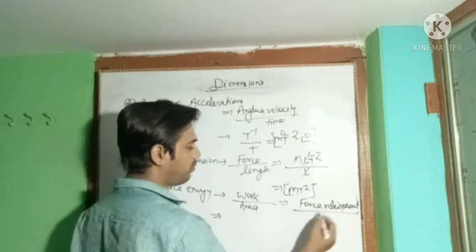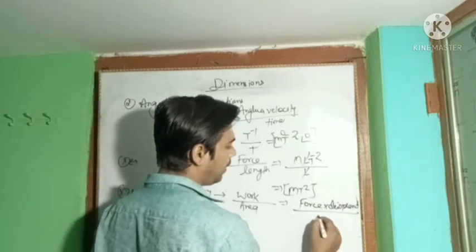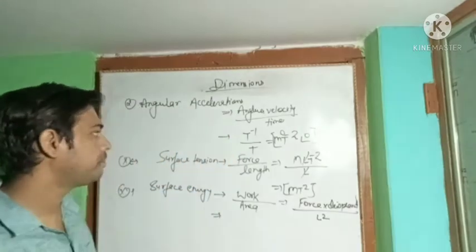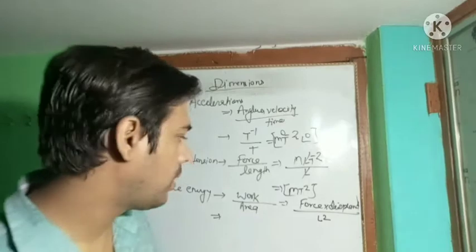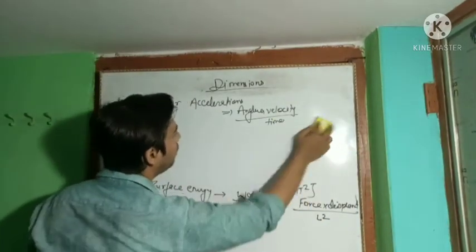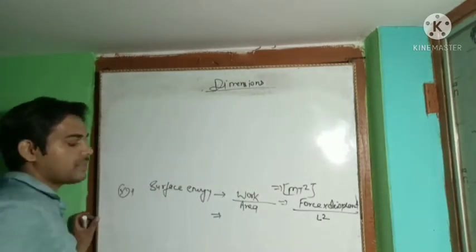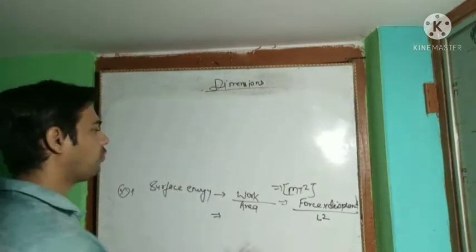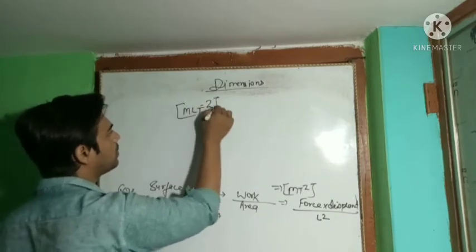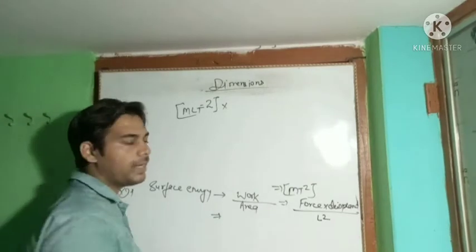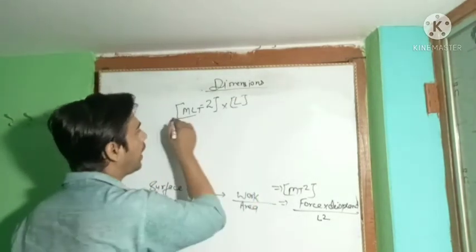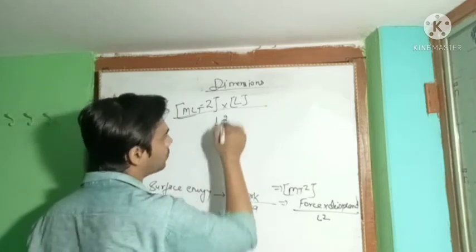So surface energy will be defined as work upon area, that is force into displacement upon area, which will be L square. Okay, so write the dimension of the force, multiply by the dimension of the displacement, divided by the area, and you will get the dimension of the surface energy. Force will be defined as MLT to the power minus 2. Displacement will be represented as L, this is the length, and area will be represented as L square.